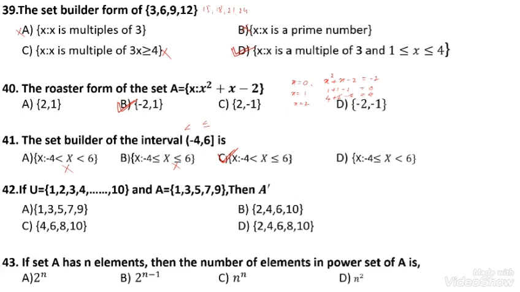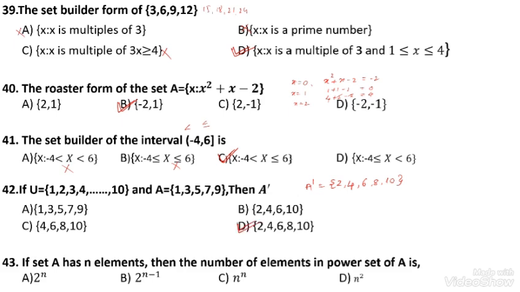The complement of A is the elements present in the universal set other than A. Therefore, A complement: here 1 is there, so I will neglect it, take 2. 3 is there, so I will take 4, 6, 8, 10. Up to 10, the elements 2, 4, 6, 8, 10. Option number D is correct.